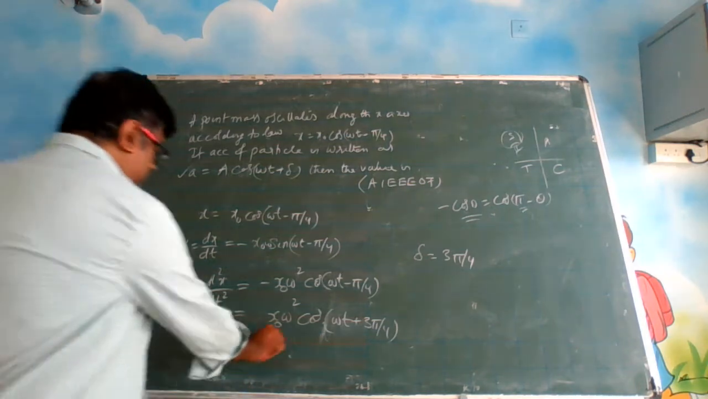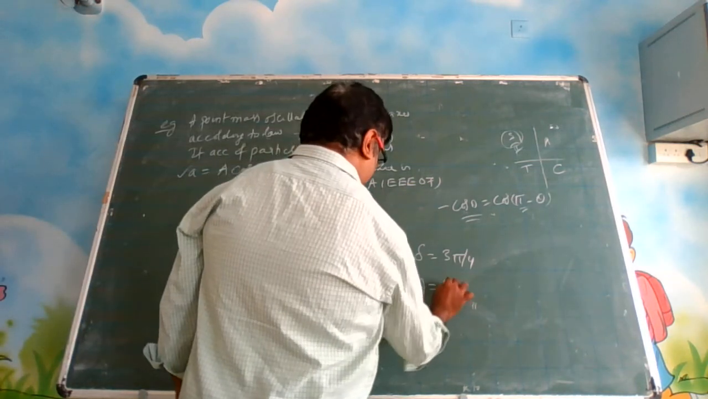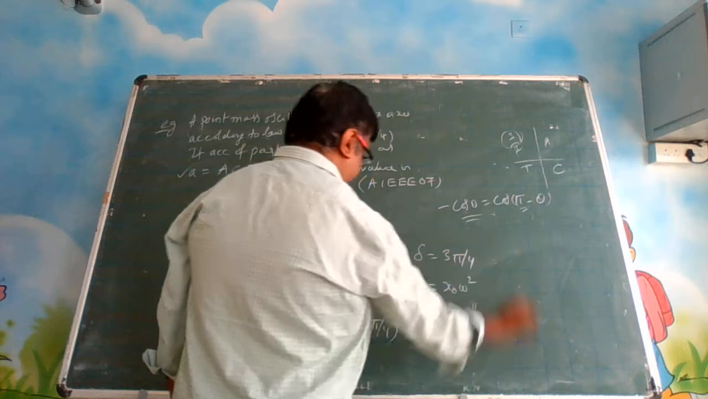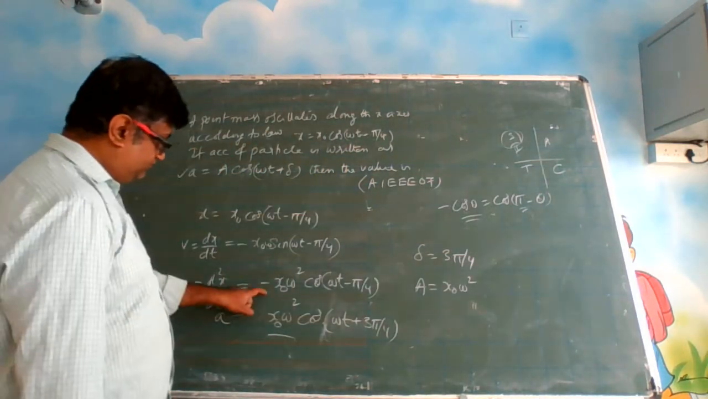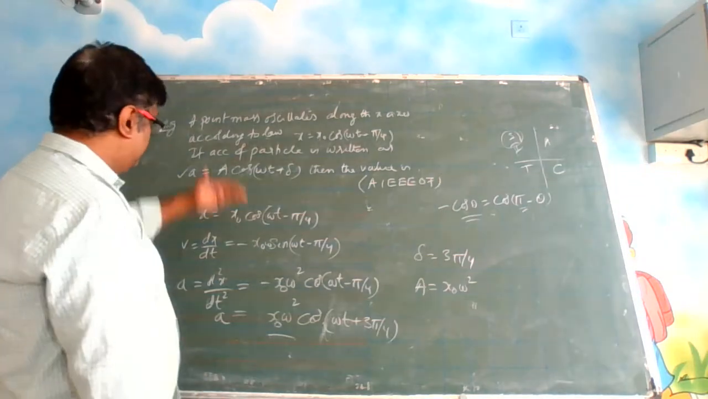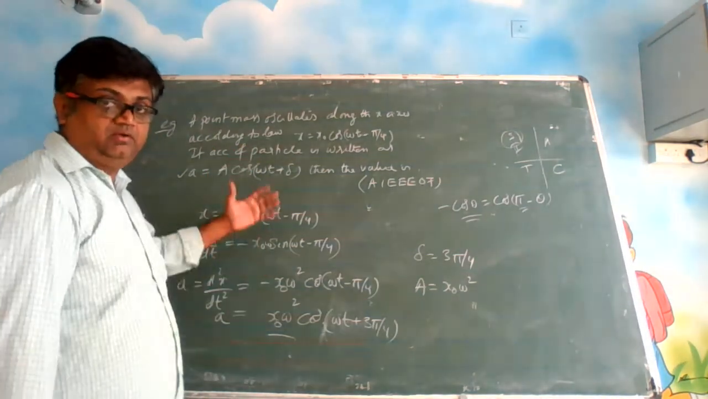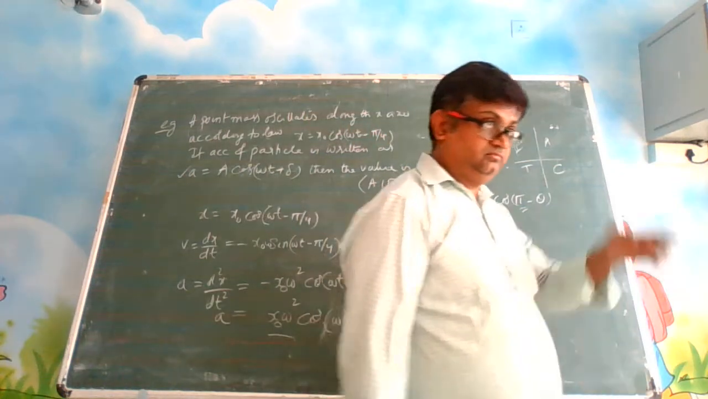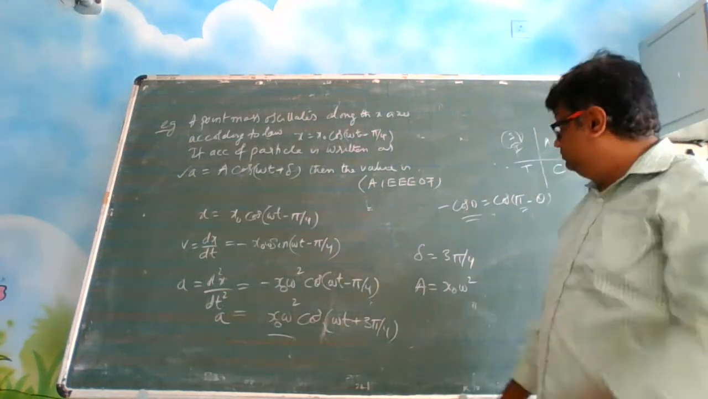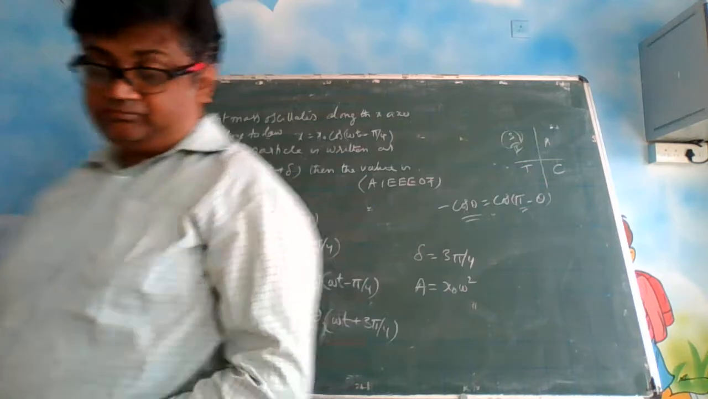So amplitude will be x0 ω². Okay? In the original equation there was no minus. We have just removed that minus just to make it comparable. You can compare two similar things. You cannot compare two different things. Okay? So this is what it is.